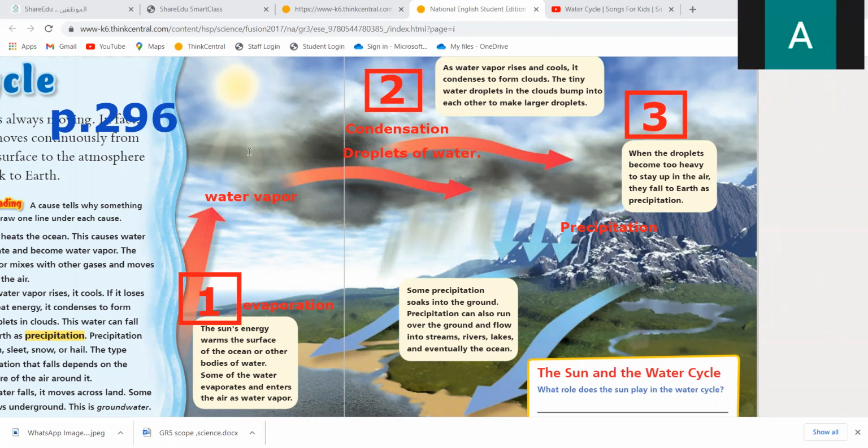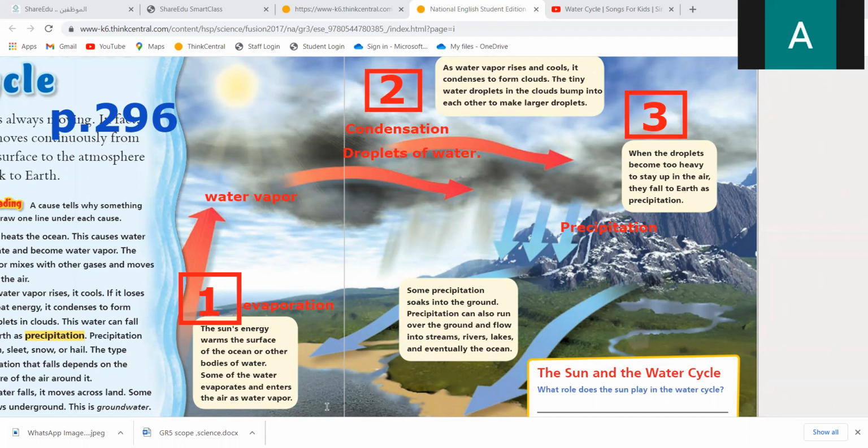Excellent. All the water that comes from raining, from precipitation, from the river and from all the ground, will gather up and go again back to the ocean. So the water cycle never ends. It evaporates, then condenses, precipitates, and then goes back to the ground, back to the ocean again.